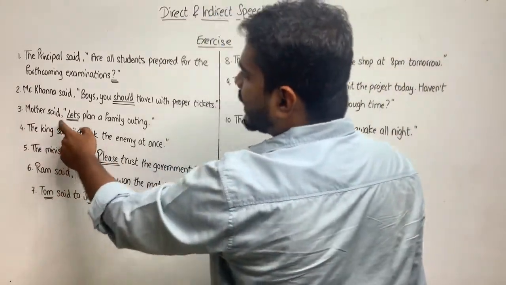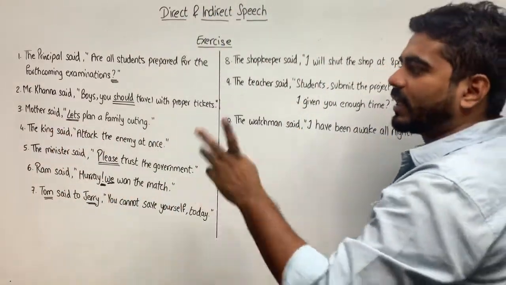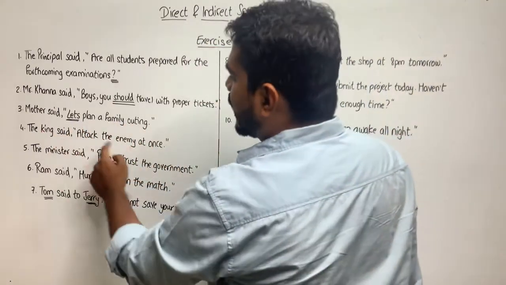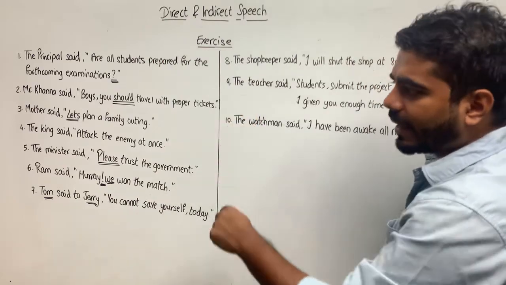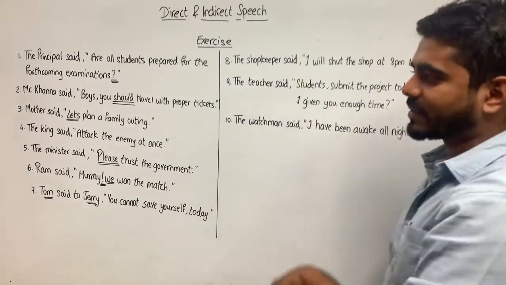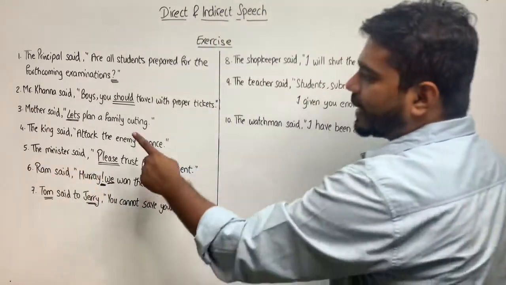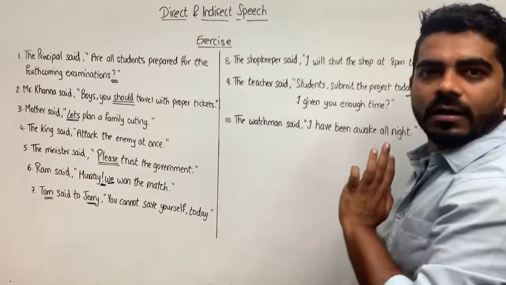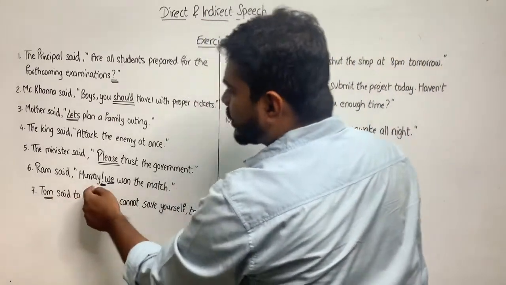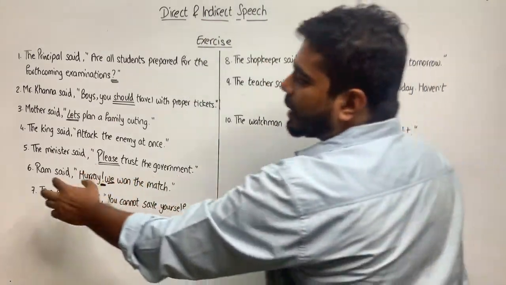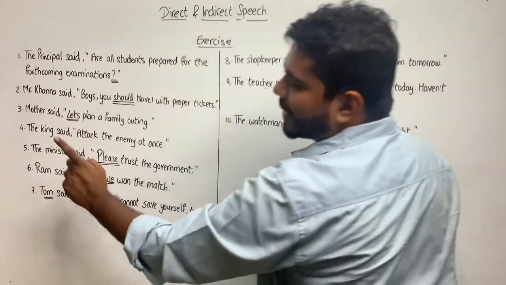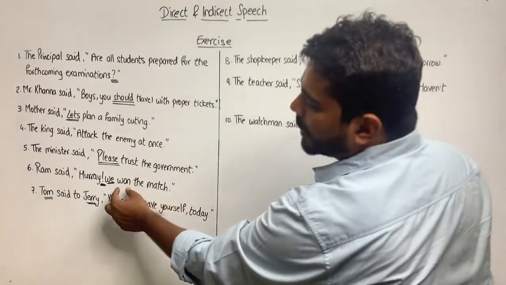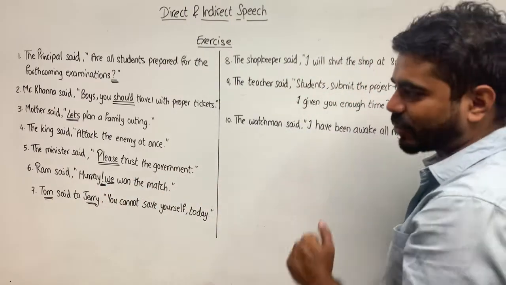Third, mother said, let's plan a family outing. Mother suggested to plan a family outing. The king said, attack the enemy at once. The king commanded to attack the enemy at once. Fifth, the minister said, please trust the government. The minister requested to trust the government. Ram said, hooray, we won the match. Ram exclaimed, because it is exclamatory, exclaimed with joy that they won the match. See, one past tense, so we write it in the past tense only.